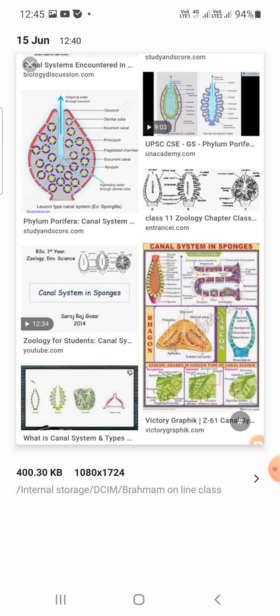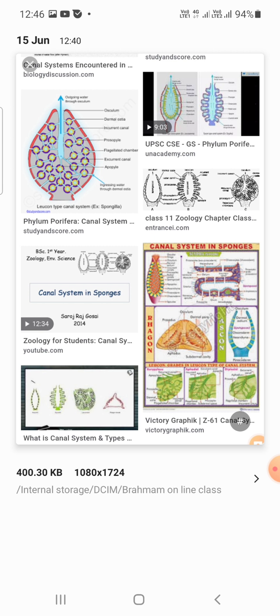In sponges, a current of water enters the body through pores called ostia and comes out of the body through oscula, along with excreta and reproductive bodies. This current is developed by the beating of flagella of collar cells. All the ostia open into the canal system. It consists of canals which open into the spongiocele, which in turn opens by a big pore called the osculum.